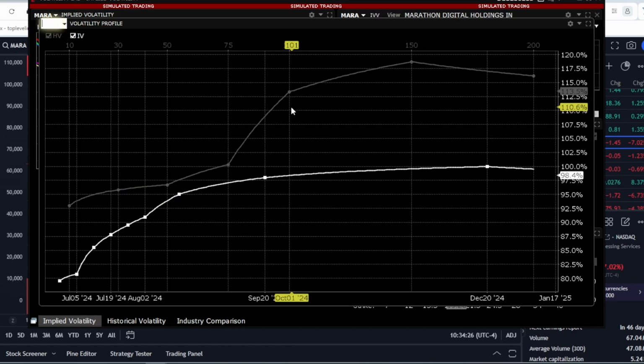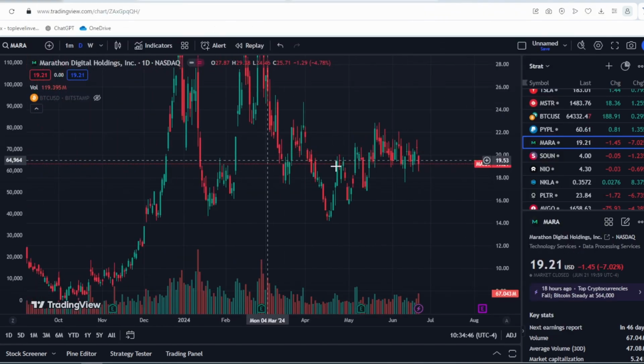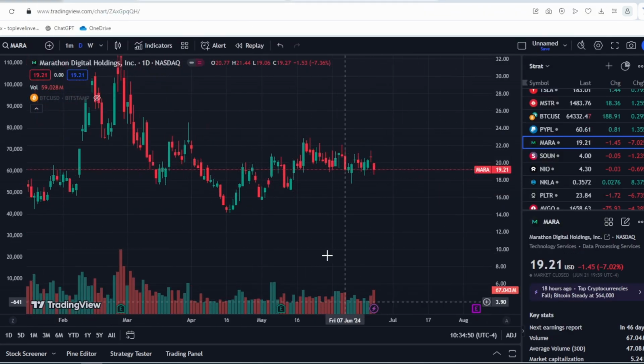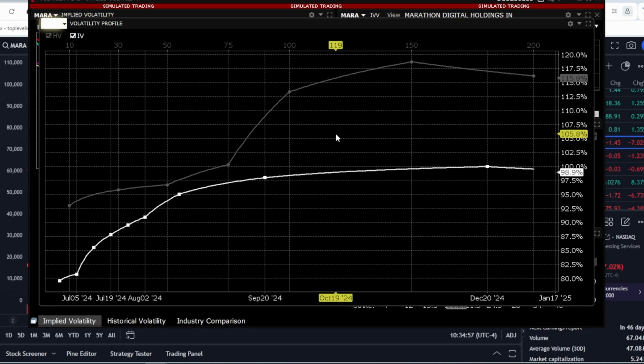Let's now examine the historical and implied volatility. Currently, historical volatility is represented by the gray line, and implied volatility is the white line. We can observe that the implied volatility is currently much lower than its historical values. As I mentioned earlier, this is due to the stock's consolidation phase, resulting in a decline in volatility while the stock moves sideways. However, it's important to note that volatility always reverts to its historical levels. Consequently, we can expect a surge in volatility, indicating potential opportunities.